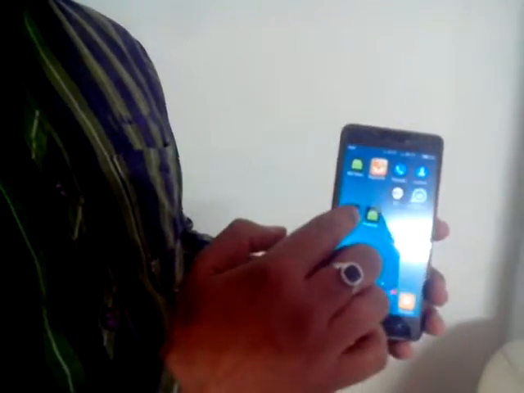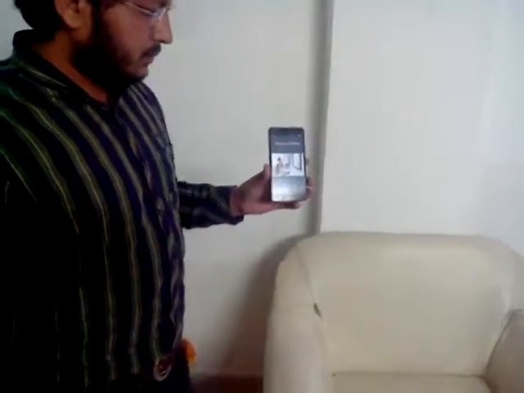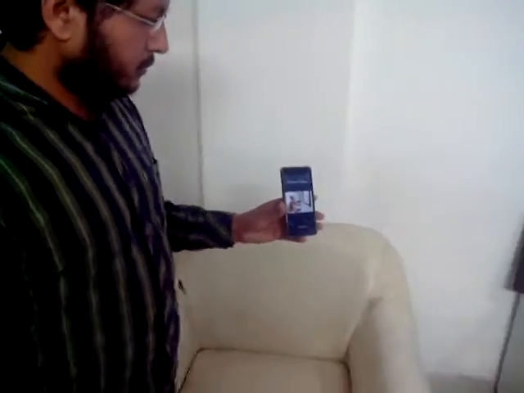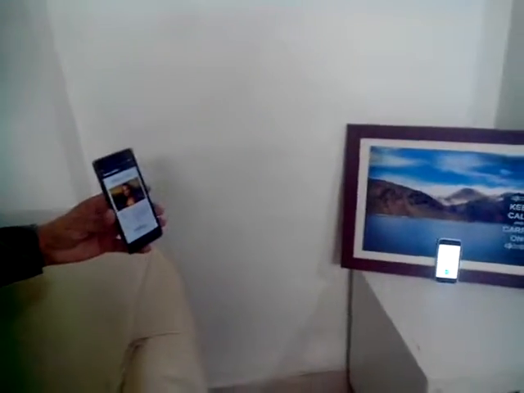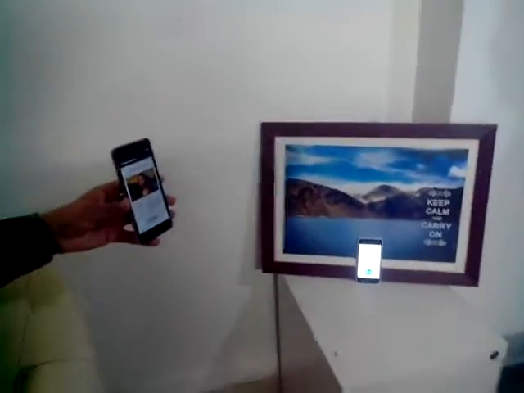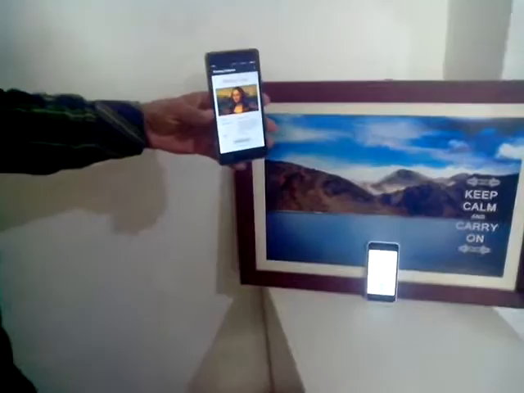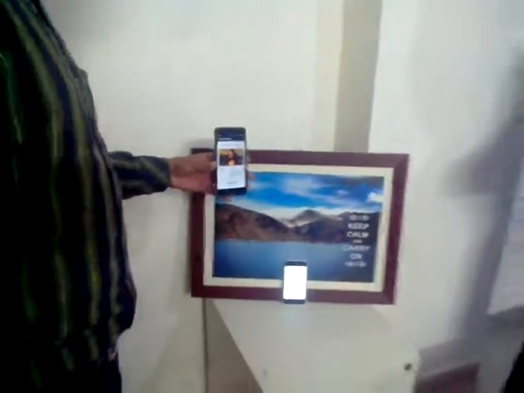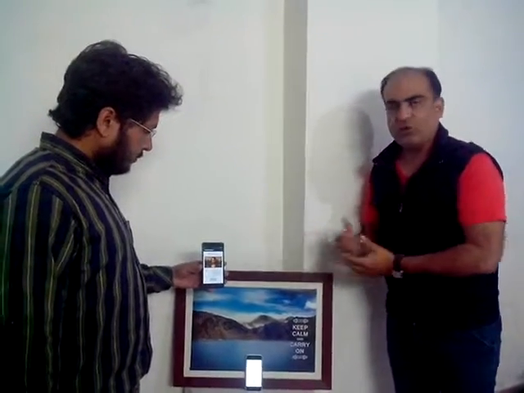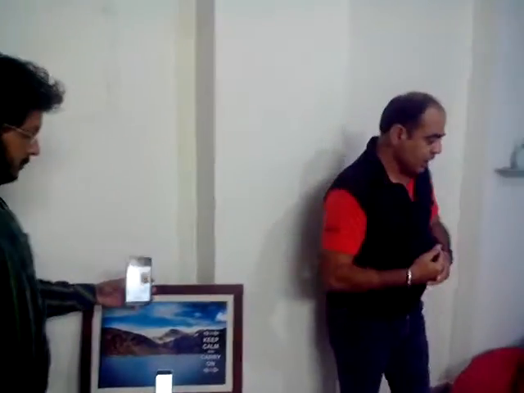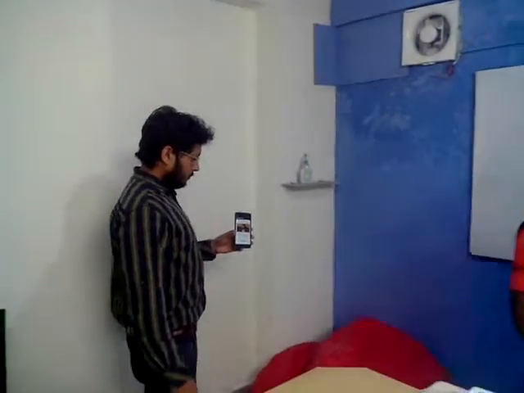Anshudeep, please start your application and come near the picture. Yes, sir. Now you can see as Anshudeep is coming nearer to the beacon device, the application will consume the information from the beacon and display it on the mobile device. Now this particular beacon represents a photograph of Mona Lisa, which we can very well see. I will guide Anshudeep to come with me and check the other picture, that of Radha Krishna.